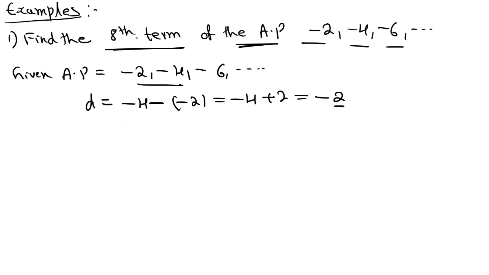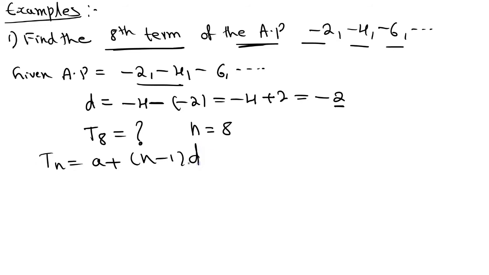What is the question? The 8th term, T8 = ?. What is the value of n? n = 8. Up to the 8th term you need to calculate. So apply the formula Tn = a + (n − 1)d. T8 = a, where the first term a is −2, plus (8 − 1) into d.